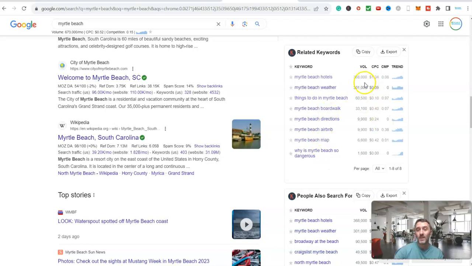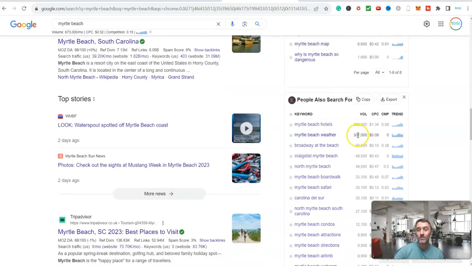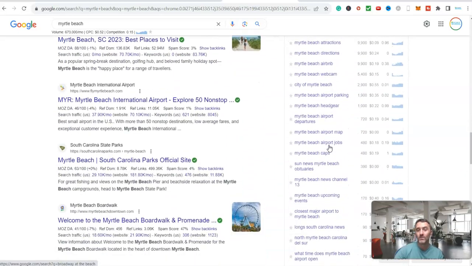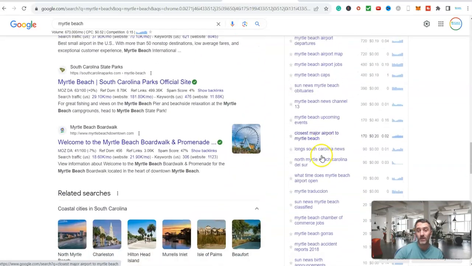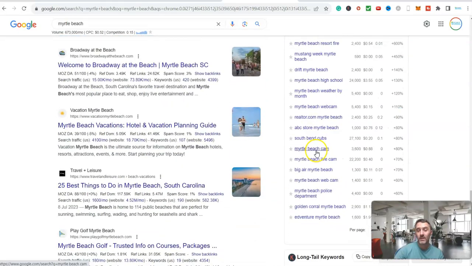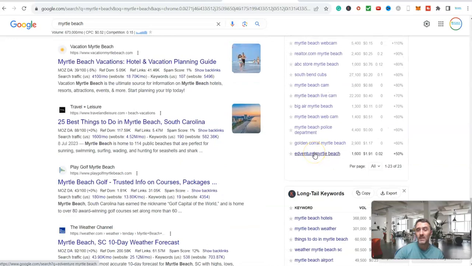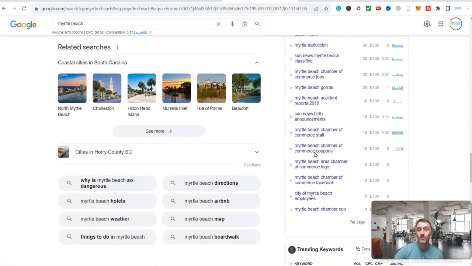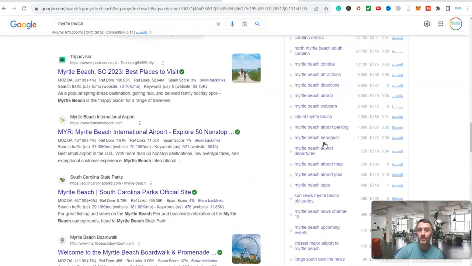All of this stuff here, these are all potential ideas. Come further on the page here, we've got people also search for, and then we've got all of these now. I mean, there's a hell of a lot going on here. And then if I come further on the page here, we've also got trending keywords. So I can see we have got a lot of information that people are searching for around Myrtle Beach.